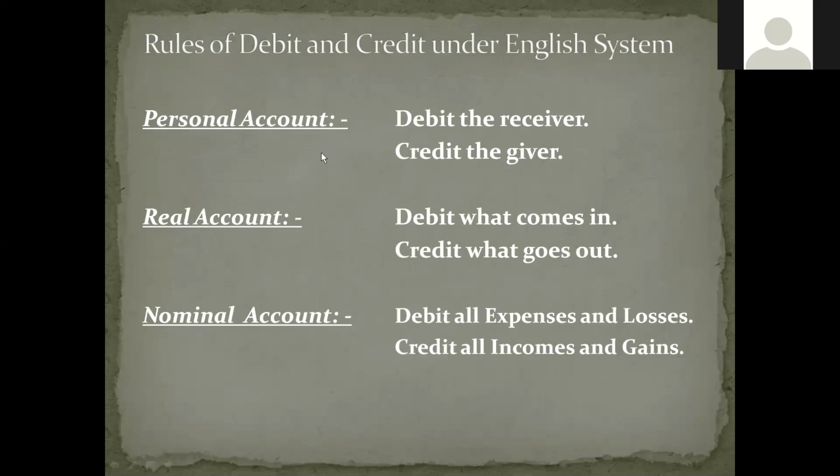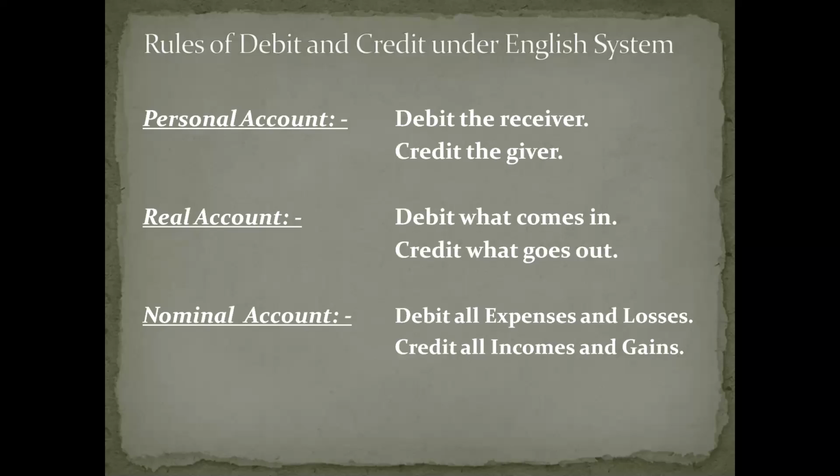There are three types of accounts, and these accounts have their own debit and credit rules. Let us discuss personal account first. The debit rule is debit the receiver, and the credit rule is credit the giver. If you find any person's account like Pradeep's account, Ravi's account, Sagar's account, and that person is the receiver, you need to debit that person's account. If he is the giver, you need to credit that person's account. So the rule is debit the receiver, credit the giver.